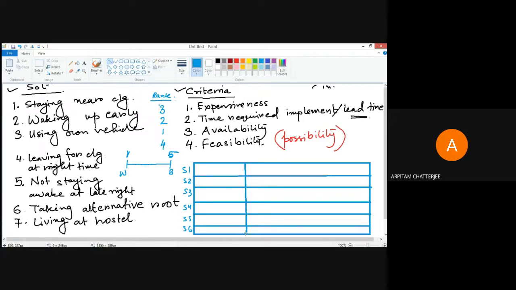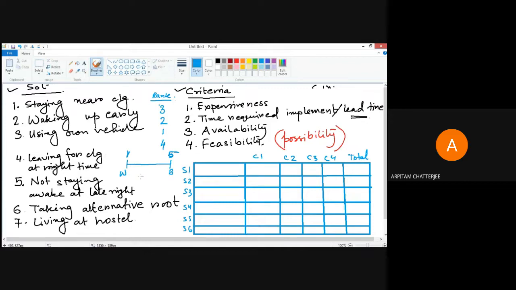Since it is a matrix, we have columns 1, 2, 3, and 4. Here I will have criteria 1, criteria 2, criteria 3, criteria 4, and here I will have something called total.